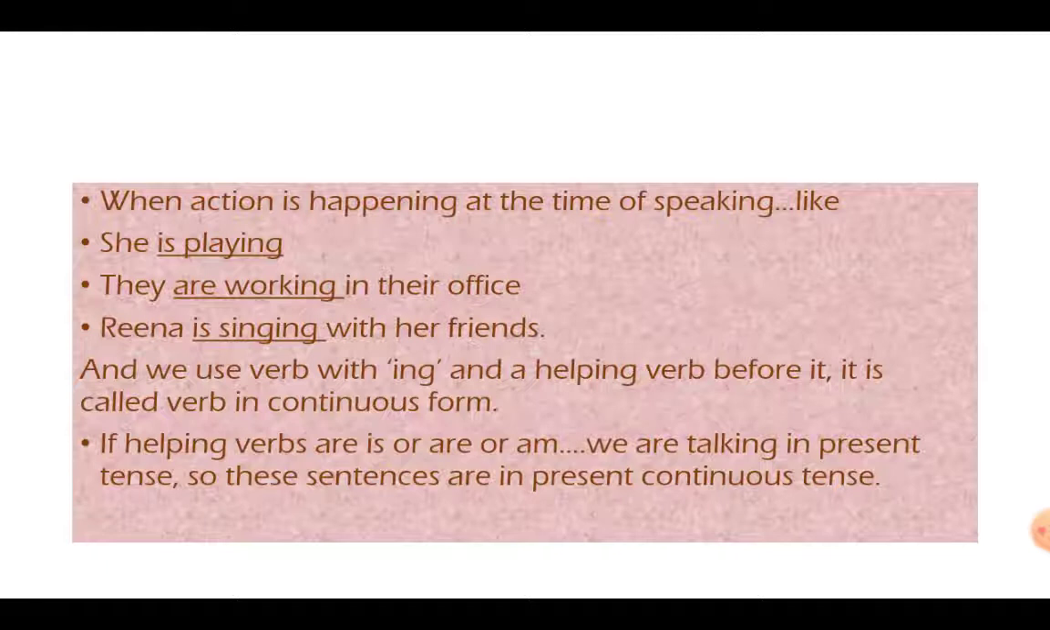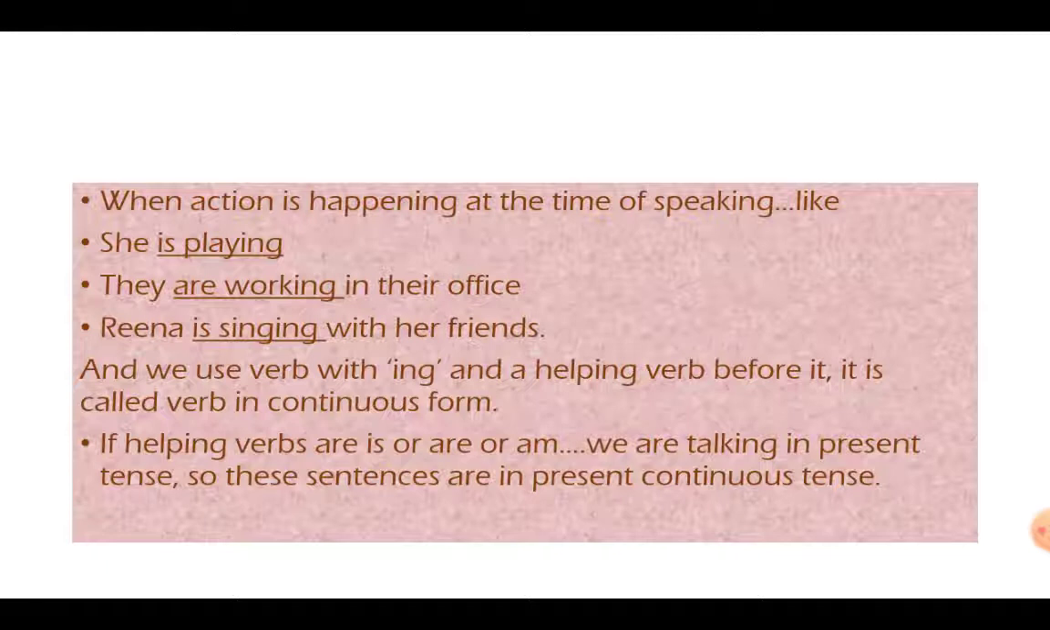So let's say we are talking today about something that is happening right now. What's happening right now? I'm speaking, you are listening. I'm speaking and you're listening to me. So it is happening at this time and we are talking about it this time only. So this is called present continuous time. When the action is happening at the time of speaking, we are talking about the action at the same time and the action is also happening at the same time, then it is present continuous tense.